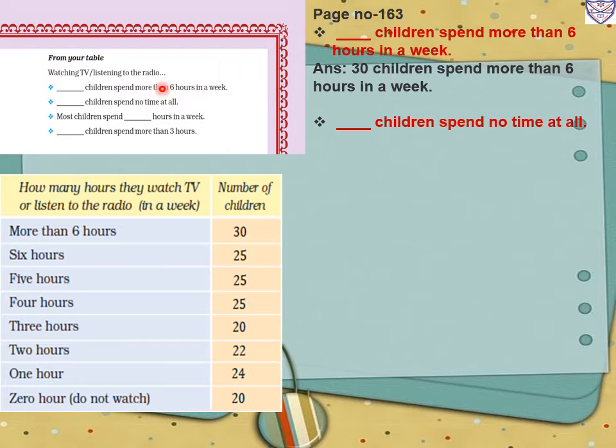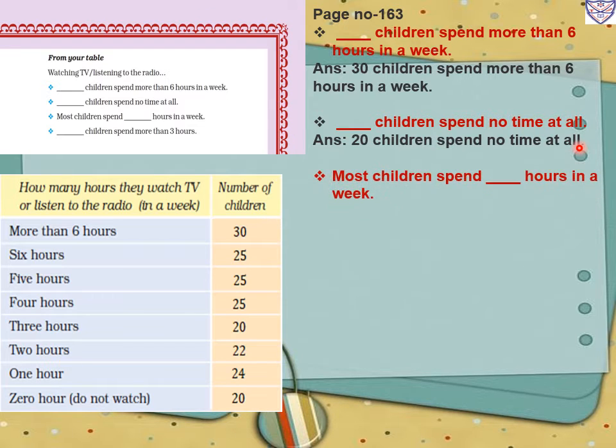Next question: dash children spend no time at all? No time at all means 0 hour, they do not watch anything, TV or radio. So like this, 20 children spend no time at all. Now next question: most children spend dash hours in a week. So how many hours in a week will most children spend? So we can say most children spend 15 hours in a week.